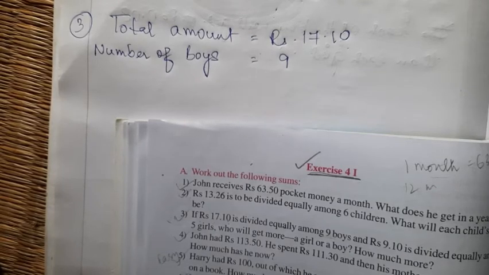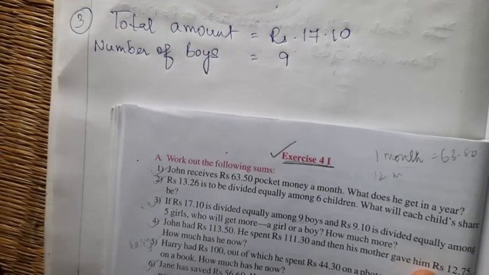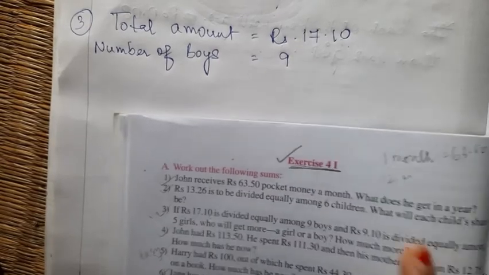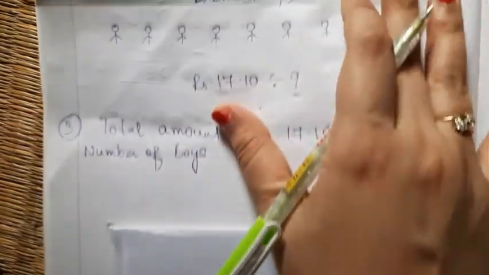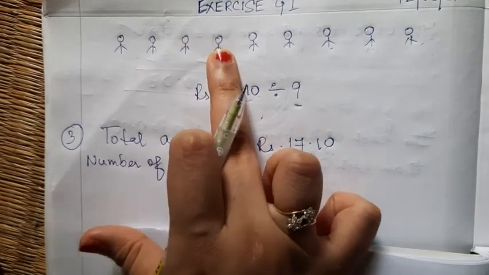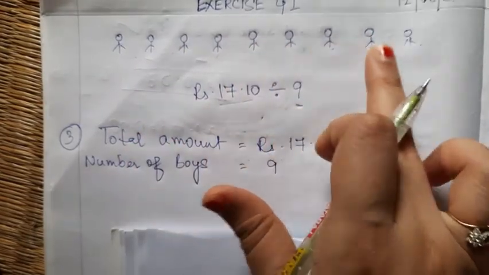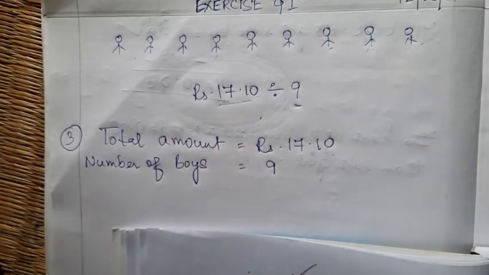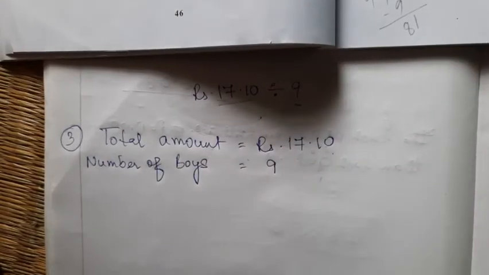So now what do I have to do? What do I have to find? I have to find the share, how much each boy will get. So I have to write another statement here. What will be the statement? The share of each boy.